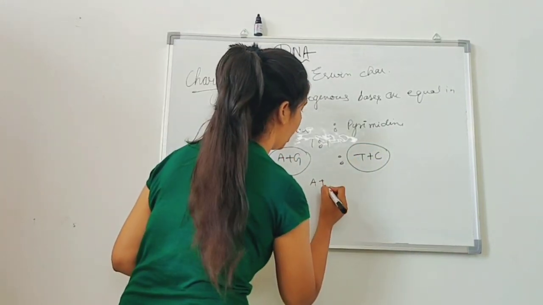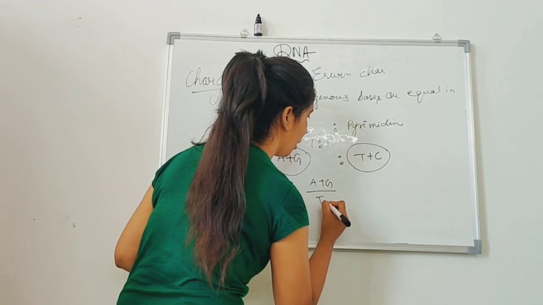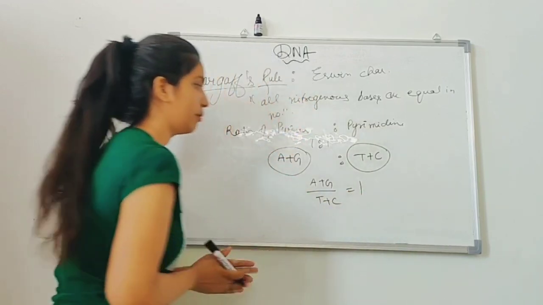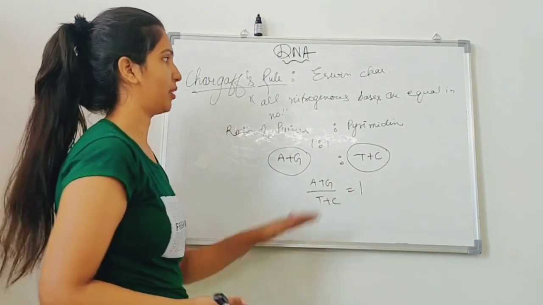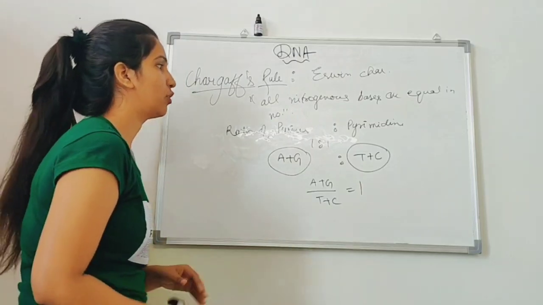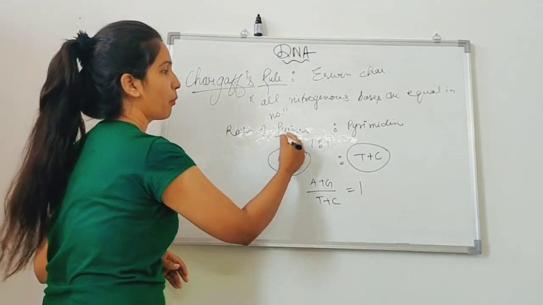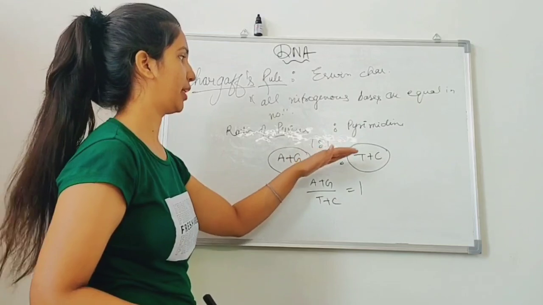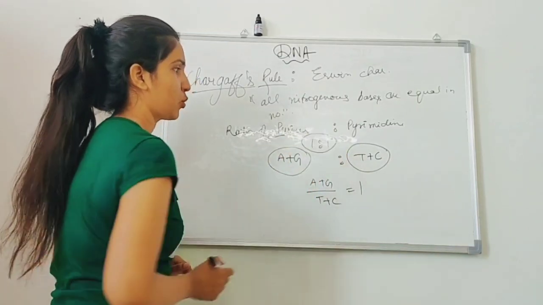We can state a formula that purine by pyrimidine is 1. So this is the Irvin Chargaff rule. You can learn it in all forms. The ratio of purine is equal to the pyrimidine. They are present in the ratio of 1:1.